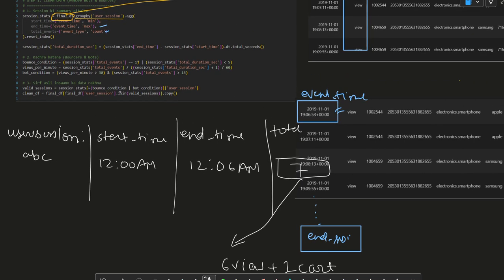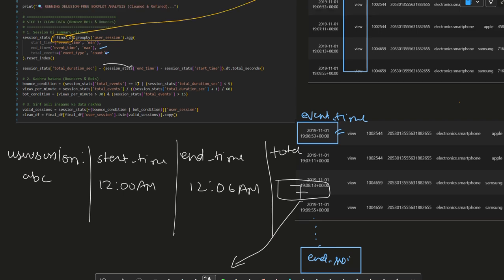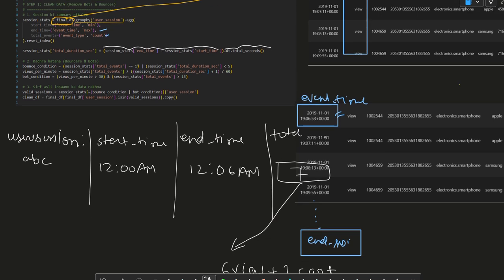And for total seconds duration, we just did end time minus start time, then dt dot total_seconds. So at the end, what we got is duration. We just got the duration of that session. Like if it lasted for 6 minutes, then it would be six times 60, which is 360 seconds.